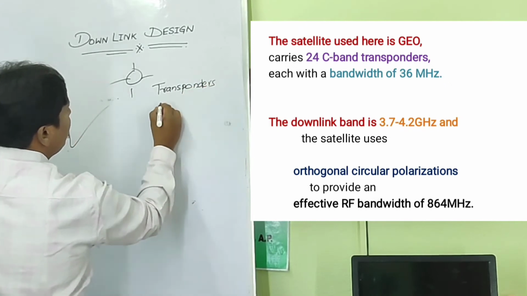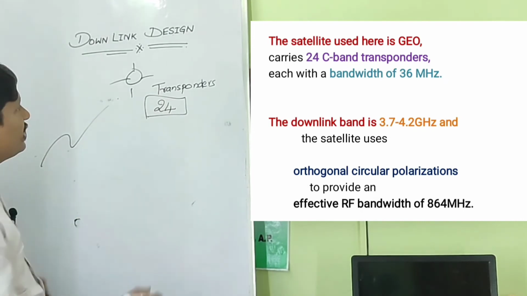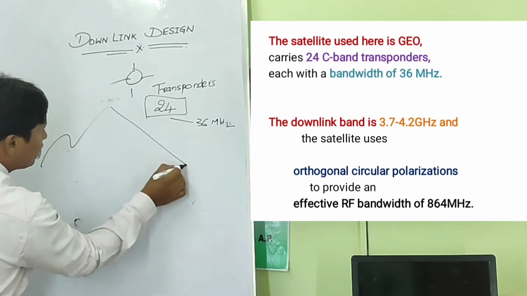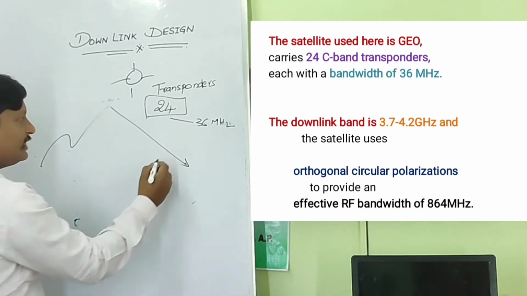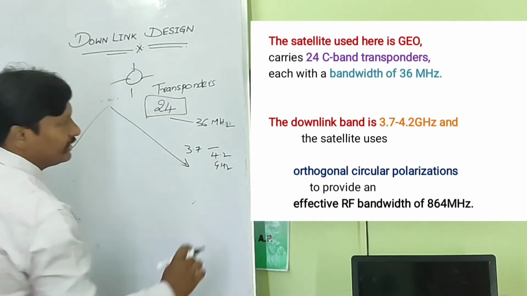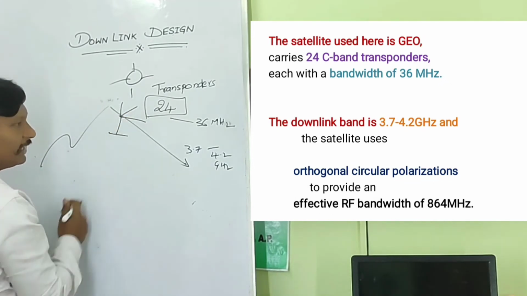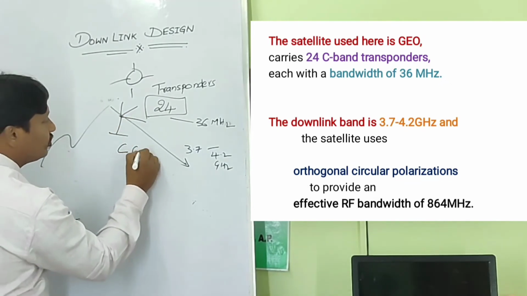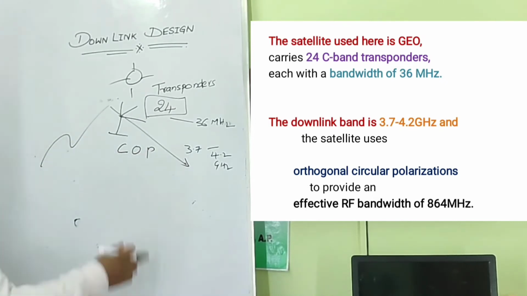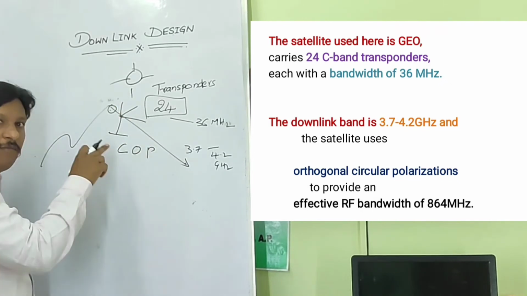Let us see for a C-band satellite, it is having 24 transponders, working with a bandwidth of 36 megahertz. And the downlink related to this ranges from 3.7 gigahertz to 4.2 gigahertz. This downlink will function based on another technology called circular orthogonal polarizations. So orthogonal circular polarizations is implemented to transmit the signal from the satellite to the earth station in the form of downlink